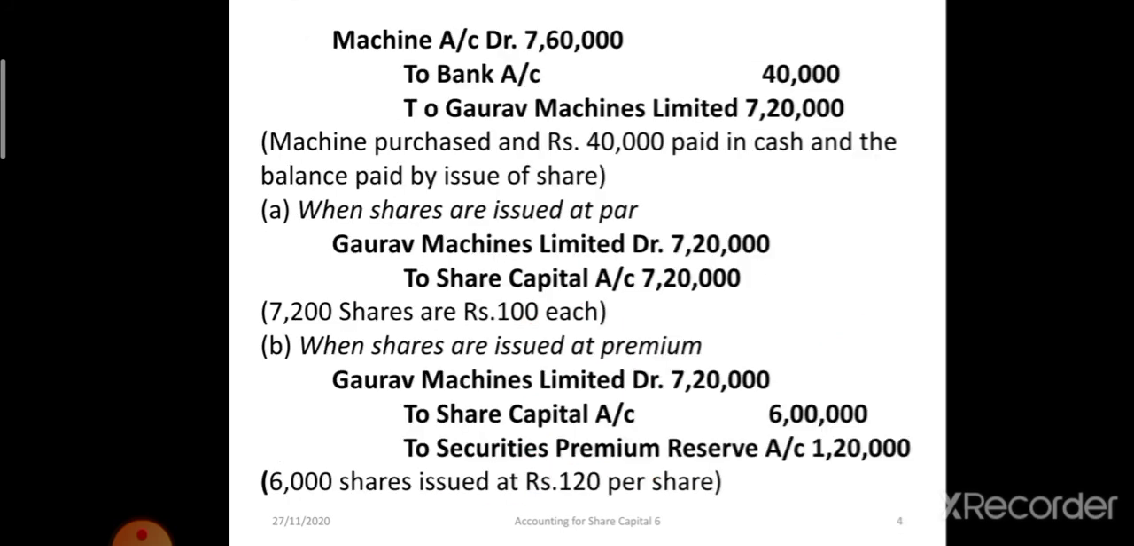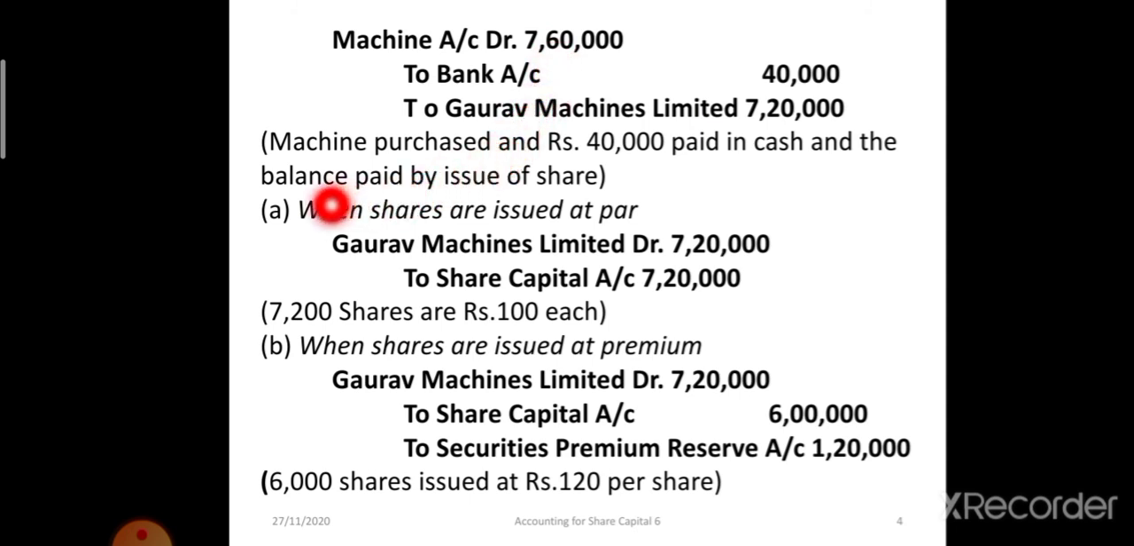When the machine is purchased, the first entry will be machine account debit 7,60,000, to bank, cash paid 40,000, and balance amount due to Gaurav Machinery Limited 7,20,000 rupees. 40,000 is paid in cash and the balance will be paid by issue of shares. So this is the first entry when machine is purchased from Gaurav Machines Limited by Naresh. These entries are passed in the books of Naresh Limited.